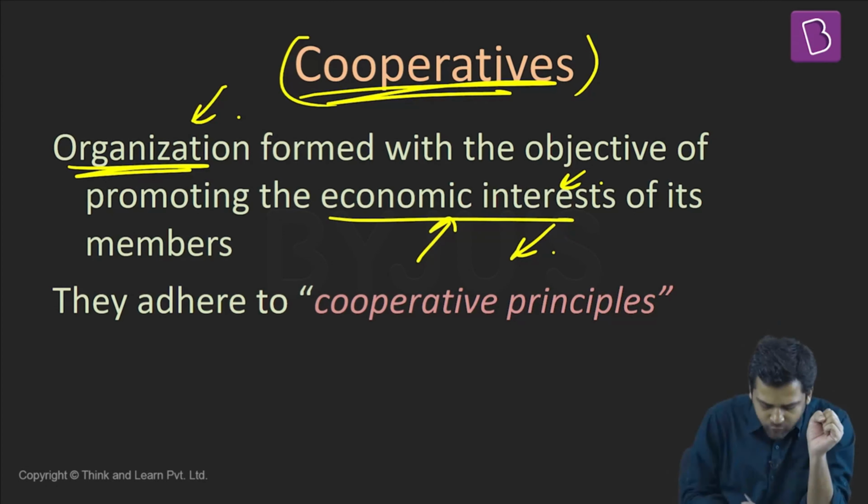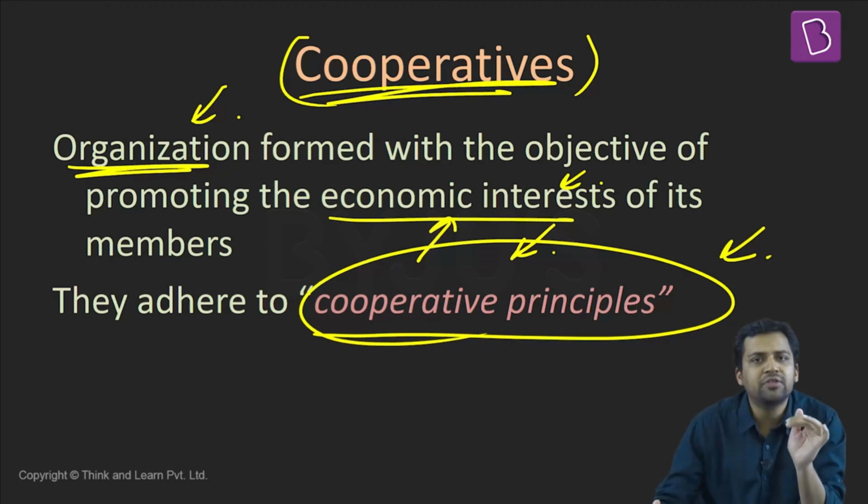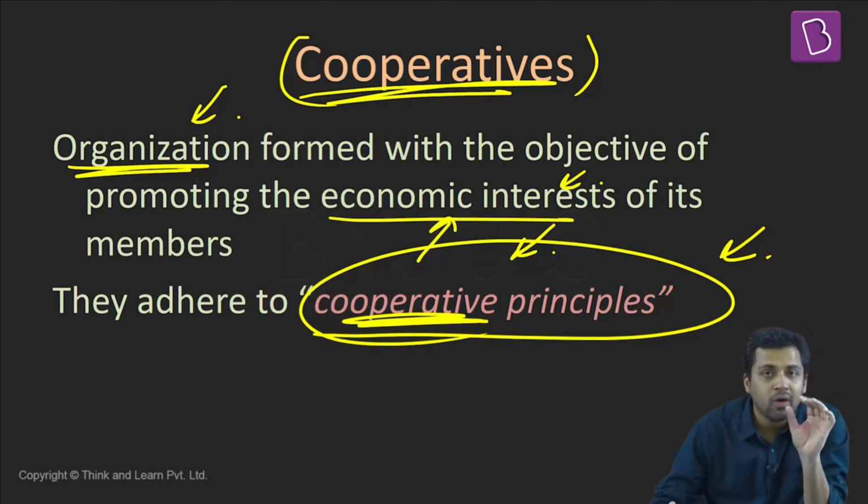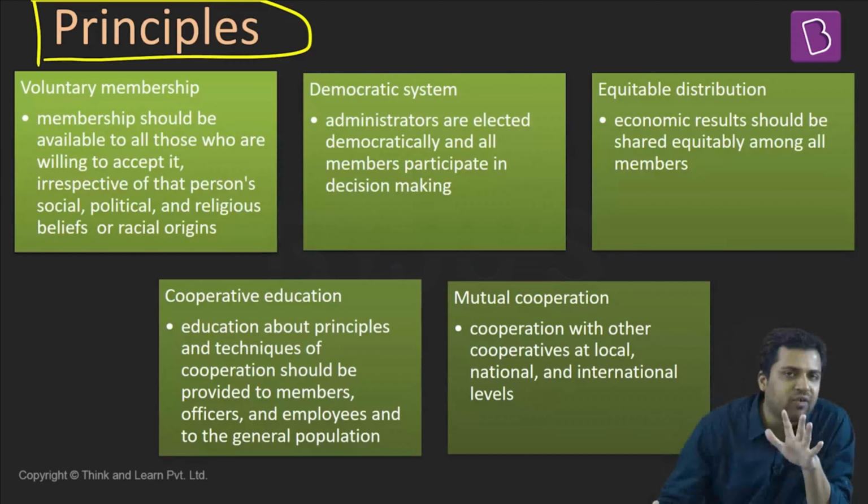Now, cooperatives are formed on the basis of certain principles. Cooperatives adhere to these principles. These principles are called the cooperative principles. Now, what we will do is we will look at some of these principles. What do we understand by cooperative principles? Now, there are basically 5 cooperative principles here.